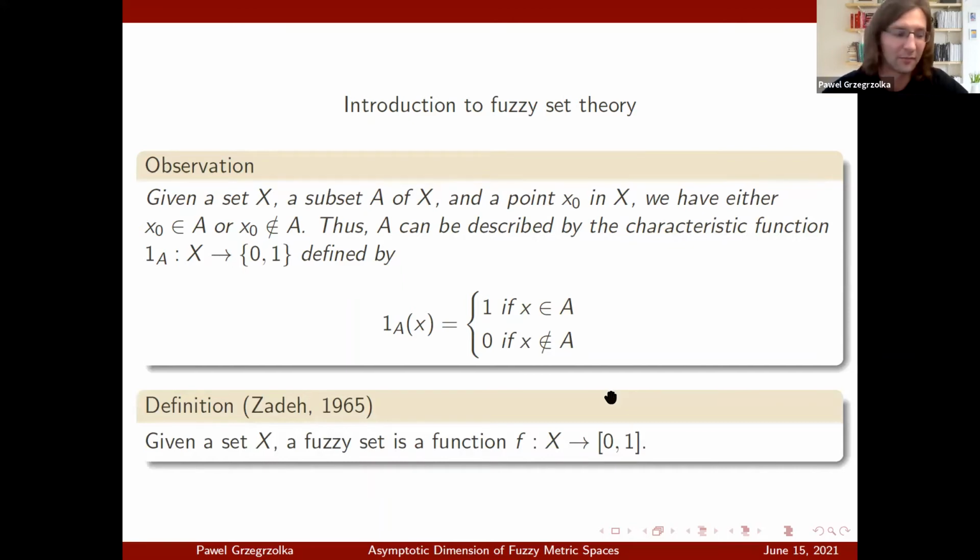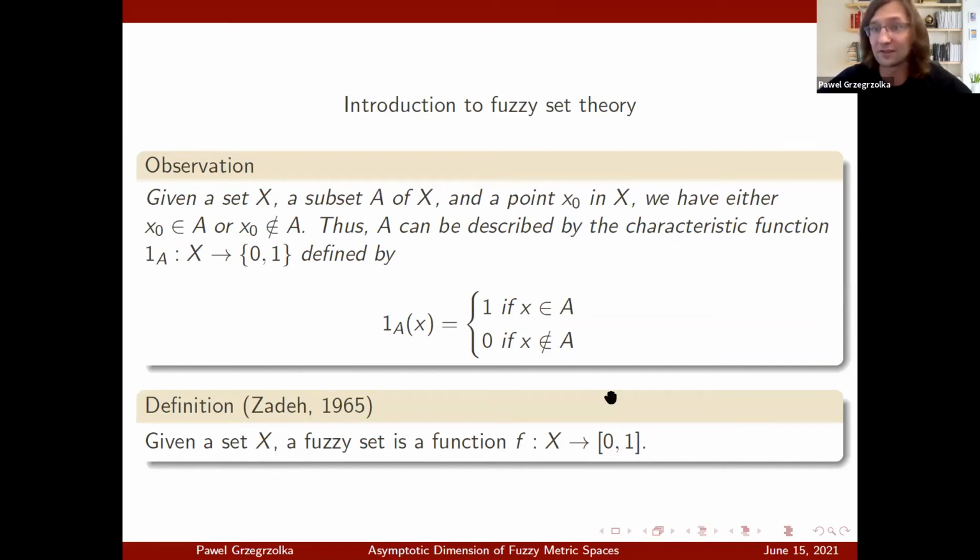He did it to account for uncertainty of measurements, or uncertainty of the notion of belonging to a certain set. For example, if you would like to decide if someone's eyes are blue or not, you might say that you're only 70% sure that they are blue, and for the other 30% you're not exactly sure. So you wouldn't assign it number 1 because it's not fully blue. You wouldn't assign it number 0 because they are not not blue, but you would assign it a number like 0.7, for example. This extended the notion of belonging: the fuzzy set function.